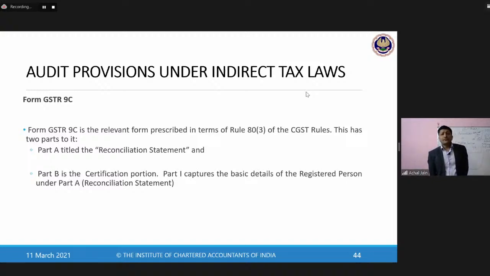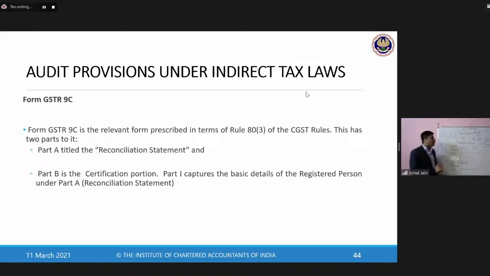Now, if you look at form number GSTR 9C, what are the various particulars which will move into this? It's broken into two parts. Part A is all about the reconciliation statement. It contains nothing but reconciliation. Why? Because the reconciliation will basically put the entire information into three parts.